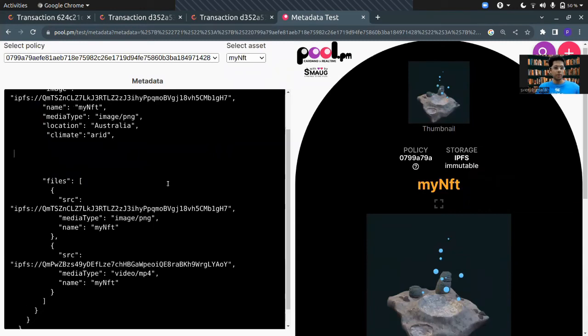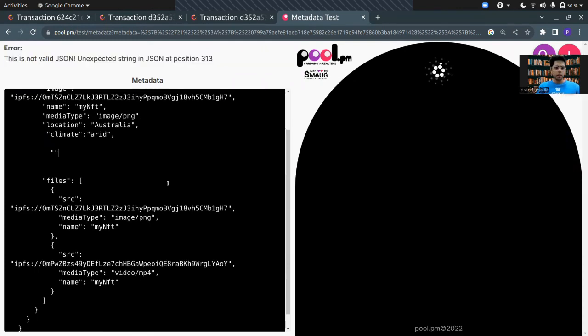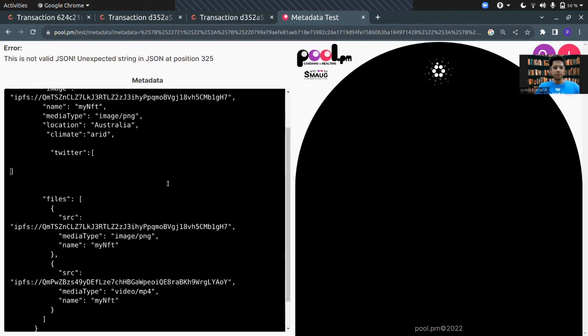Now I'll give you a demonstration of an array type. In the last video, I told you that you shouldn't have very long strings. What you should do is break up the strings into arrays. So let's say I need to plug in some Twitter accounts of the project owners. We'll be having an array for that, and inside the array, we have the Twitter accounts.